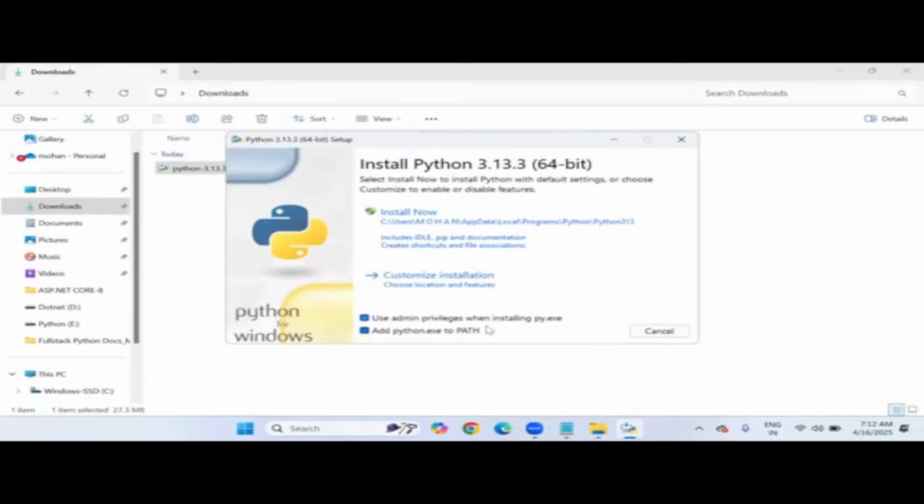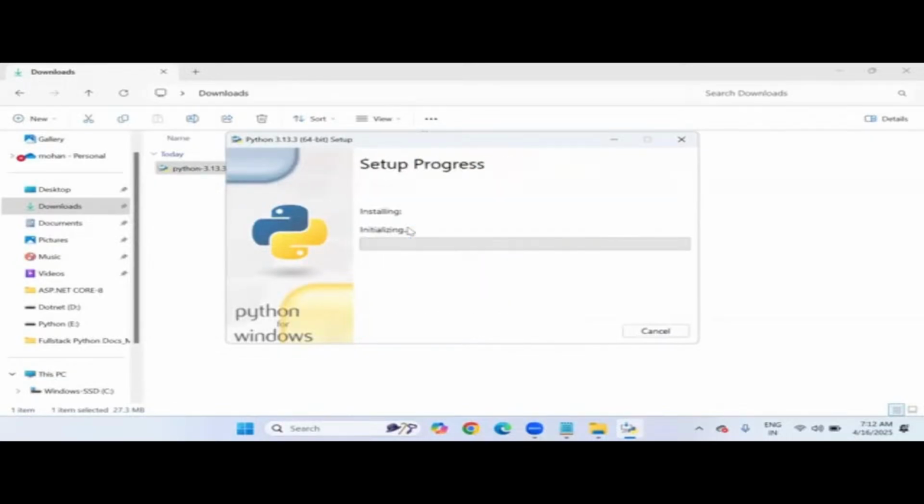These are very important, because if you activate these two checkboxes, the environment variables will be created and Python will automatically be configured with the operating system on your computer. If I don't activate these checkboxes, your operating system cannot recognize the Python path, so it's unable to execute your Python programs. That's the reason I recommend you activate these checkboxes. After activation, simply click on Install Now.